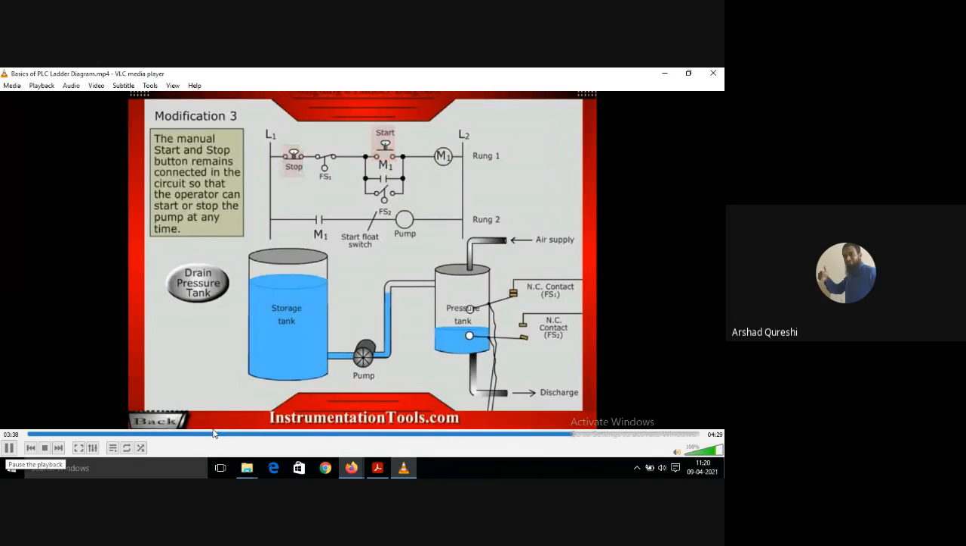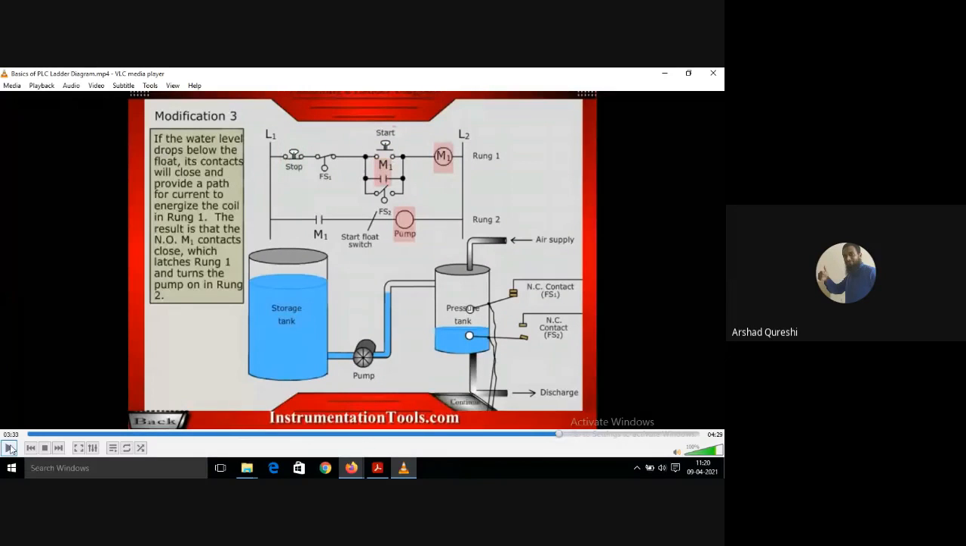What is it telling? If the water level drops below the float, its contact will close and provide a path for current to energize the coil in rung 1. The result is that the normally open M1 contact closes, which latches rung 1 and turns the pump on in rung 2.